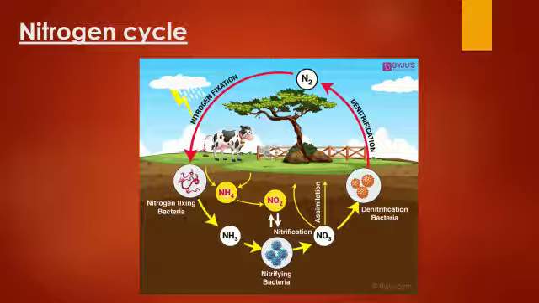It is a combination of both living and non-living components, that is biotic as well as abiotic. So this circulation of nitrogen in various forms in nature is called the nitrogen cycle. Here you could see nitrates as well as ammonia, isn't it?